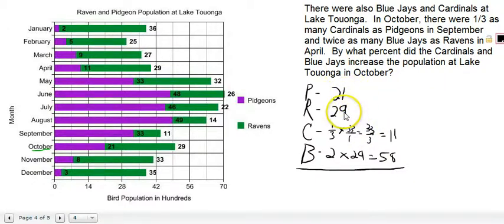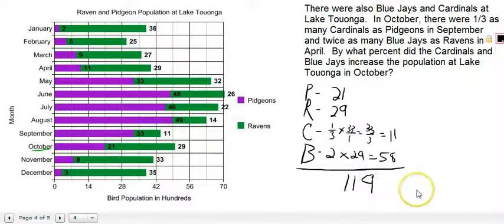So 21 plus 29 is 50. 50 plus 58 is 108, and 108 plus 11 is 119. So there were a total of 119 birds.